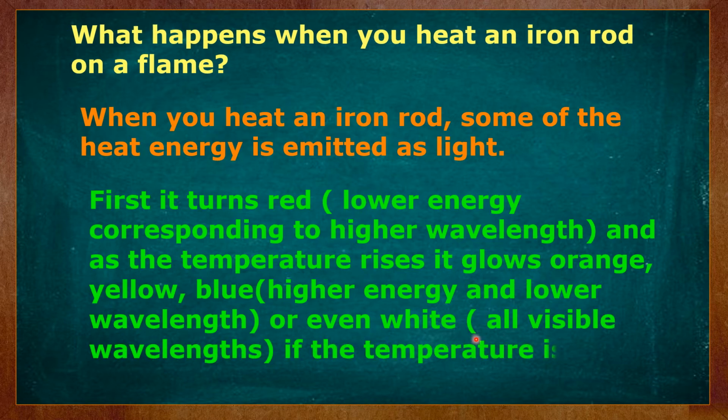That is, white color is nothing but all visible wavelengths. That is, a mixture of all seven colors is called white light, and it emits even white color also if the temperature is high enough.